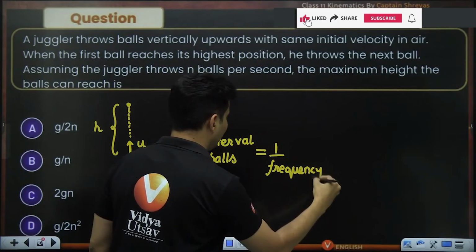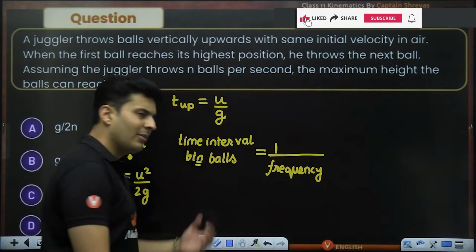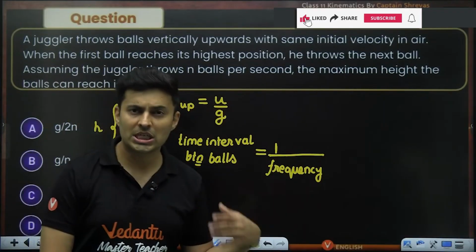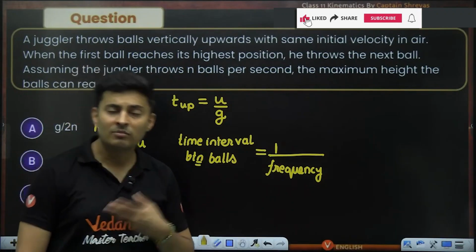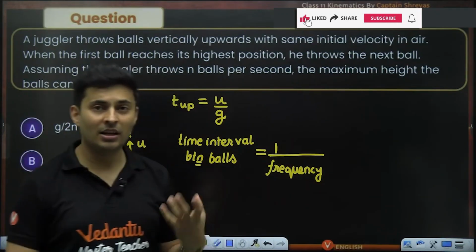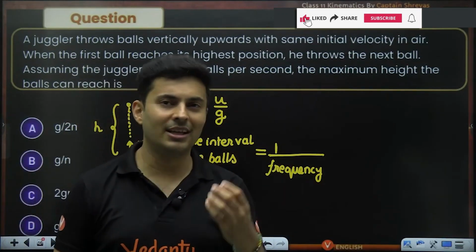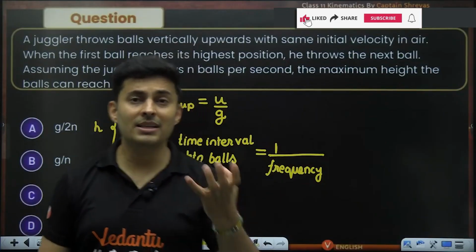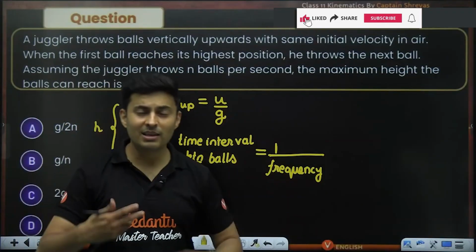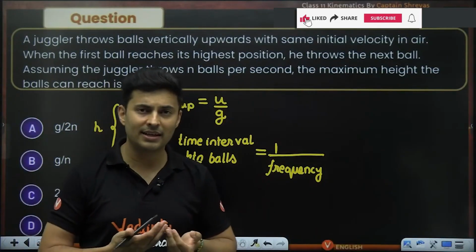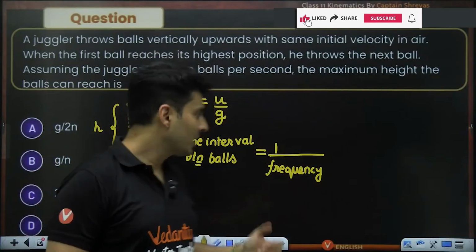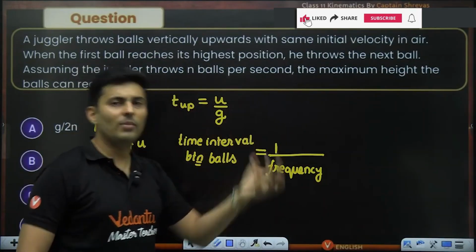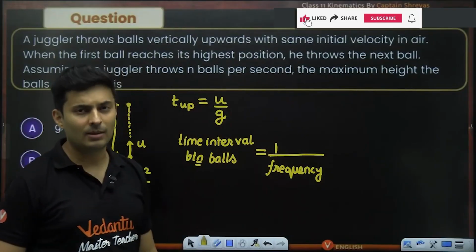This is a standard formula which you should know. Some of you will learn this in circular motion, simple harmonic motion, or even wave motion, but some of you might remember it from 9th or 10th standard. Time is inversely related to frequency. Frequency is the rate of doing things per second, and the time period is the interval between those events. So the interval is 1 by frequency, or frequency is 1 by the time interval.